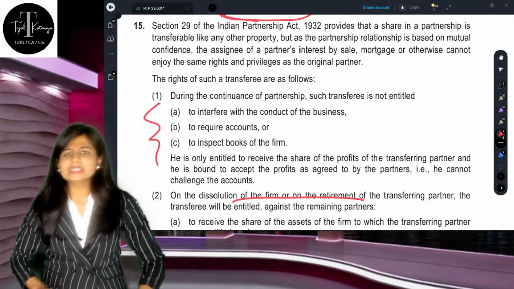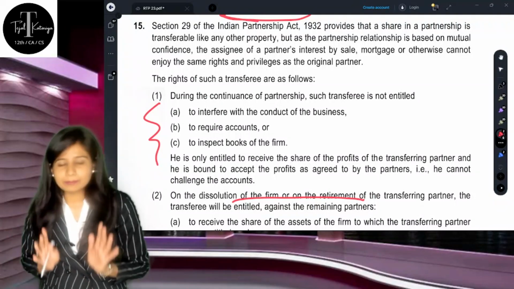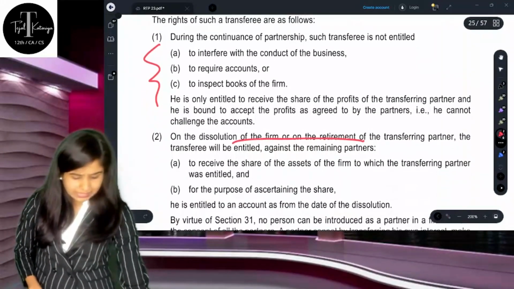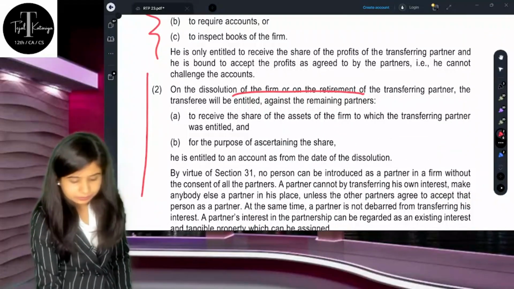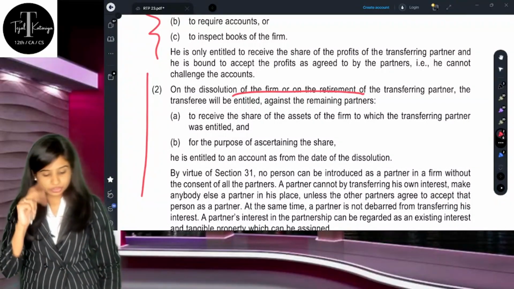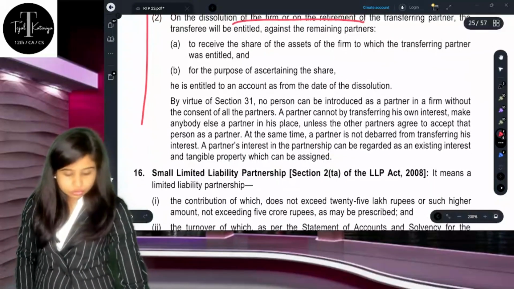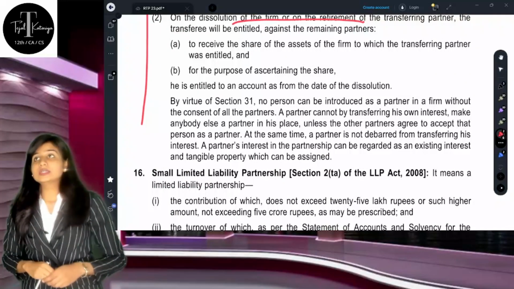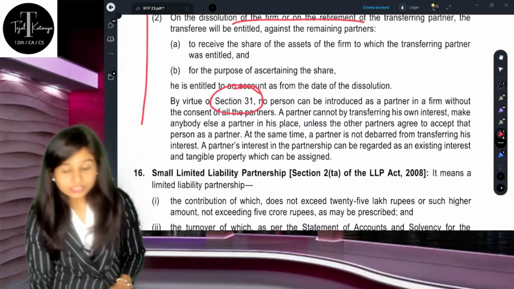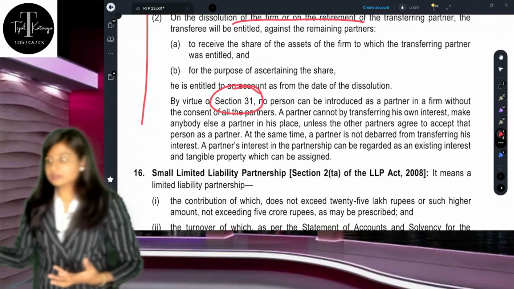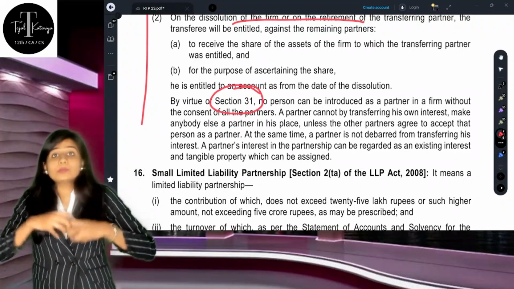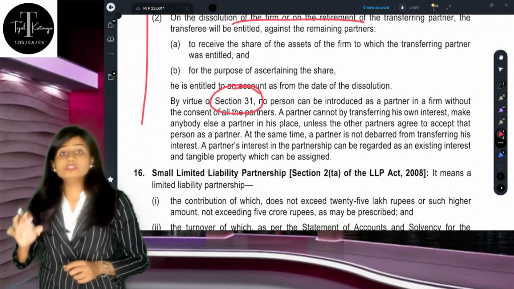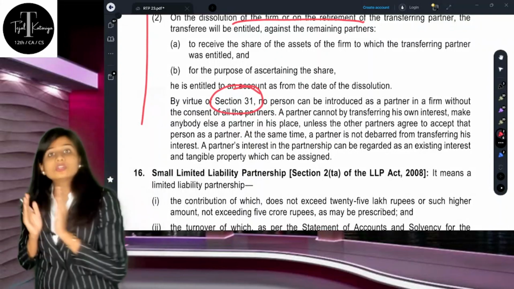Except this, he cannot ask for the books or interfere in the conduct of the business. Whatever share he is getting, he should be happy with that. Except in two situations, that is dissolution and retirement. According to section 31, the transferee cannot say that he is the partner of the partnership firm. He is just a transferee, just entitled to receive the share.